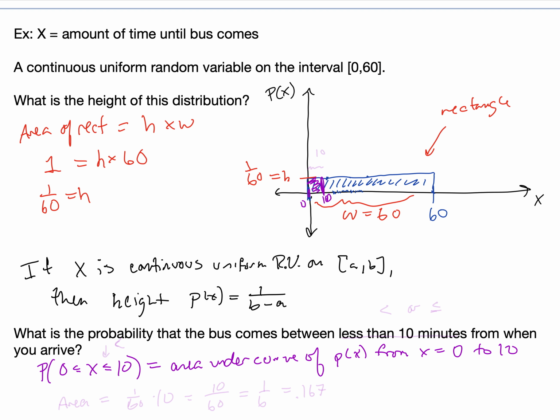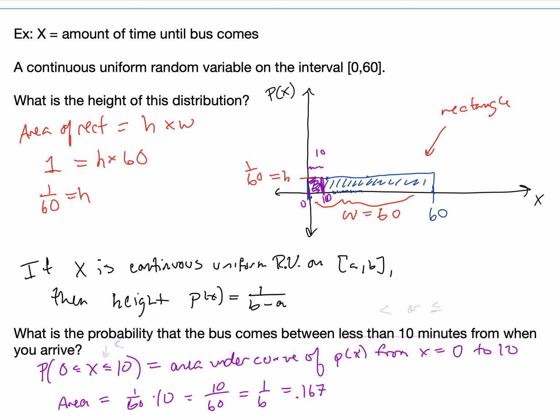Again, this is a rectangle for a uniform distribution. So the area is the height, 1 over 60, times the width, which is 10, from 0 to 10. And so that area is 10 over 60, or 1/6, or 0.16 repeating, or 0.167 if we round it.